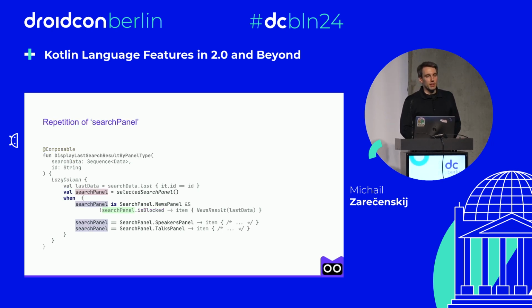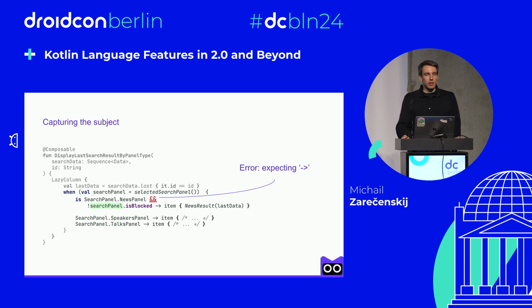You see, we repeated the search panel variable 4 times within the when expression. And this repetition usually suggests that such a value is central to deciding which UI component to render. However, repeating the variable multiple times could potentially make the code less concise and slightly harder to refactor in the future, as the variable search panel was intended to be used only in the when statement. And in Kotlin, one way to address this might involve leveraging the so-called when-with-subject construction, where the subject, search panel in our case, is captured and restricted to the body of this when. So let's try doing this.